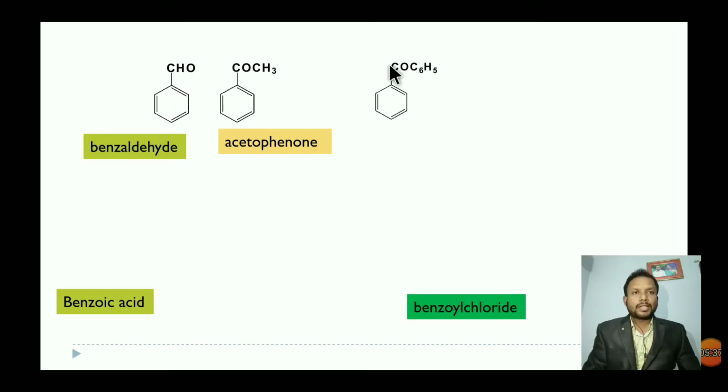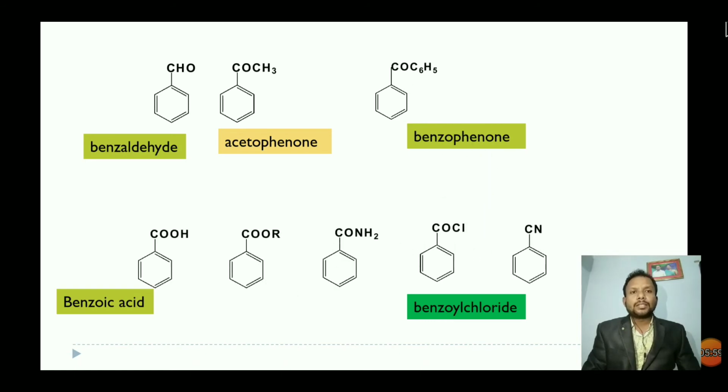Here the benzene ring is attached to the COC6H5 group, so it is called benzophenone. This is called acetophenone, and this is called benzophenone. The difference is that in acetophenone the methyl group is attached to the carbonyl group, and here the phenyl group is attached to the CO group, so it is called benzophenone.